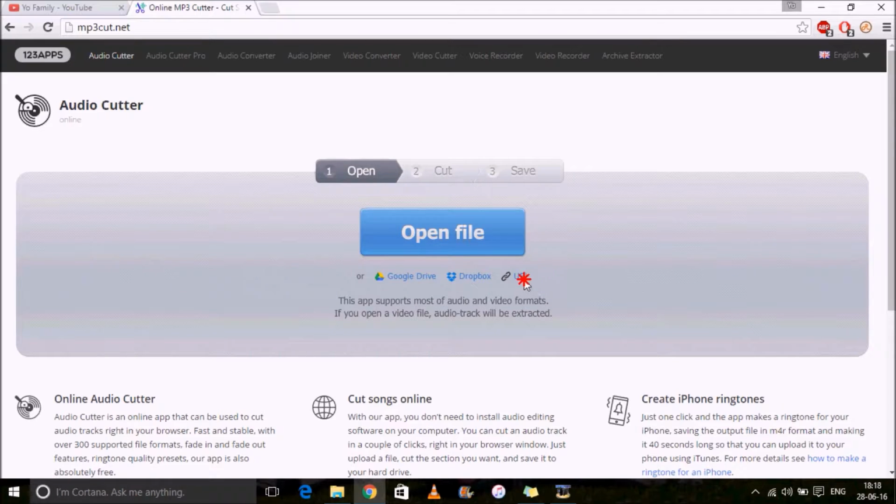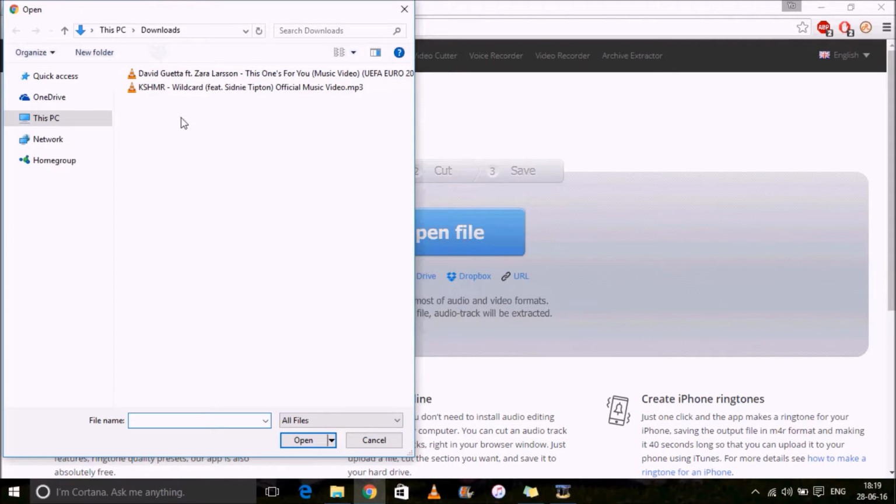Here you can do URL by any of your online websites that you can't download. It'll automatically download and convert it to mp3, and you can just delete it. So now I have mp3 downloads, I have loads of them. So open file, and after opening file, wait for some panel to open.